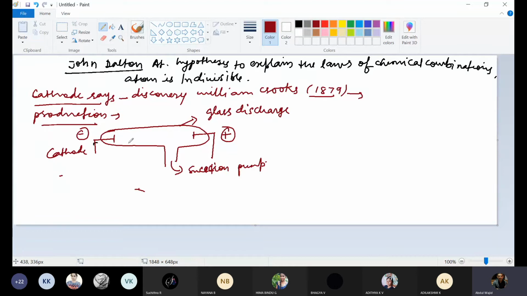If there is a normal pressure inside the discharge tube, then emission of cathode rays won't be possible.